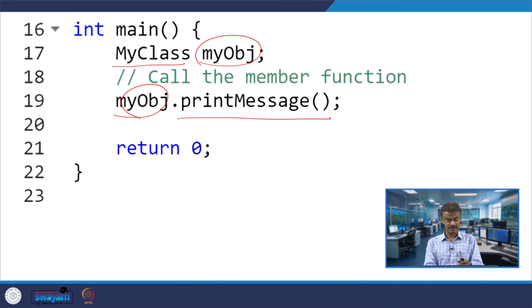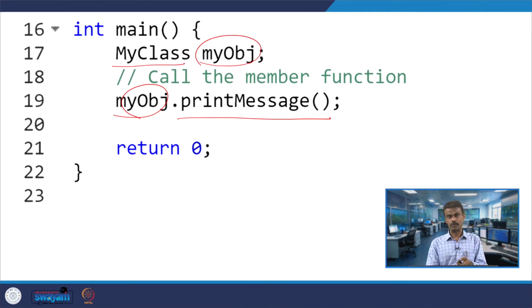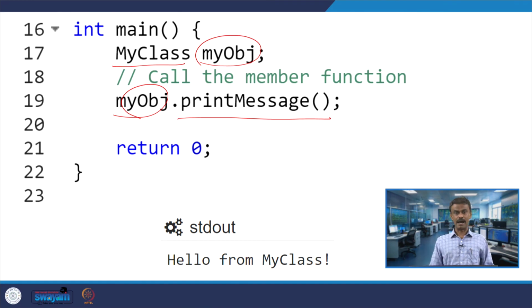So, printMessage will be invoked, which means it is defined outside the class. It has one cout statement, so hello from my class will be printed, which is what we expect as output. If you run the code, I get hello from my class.